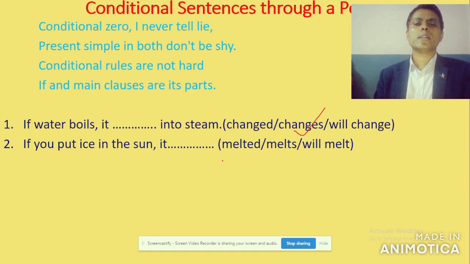Now you have to pick the correct word from this bracket according to the first stanza, under the rules of conditional type 0. If you put ice, put is simple present, verb 1. If you put ice in the sun, it blank, then both.